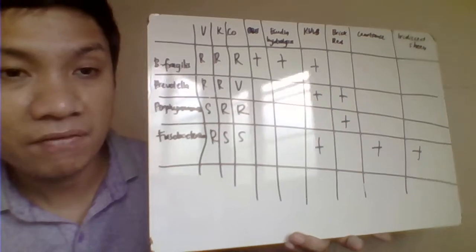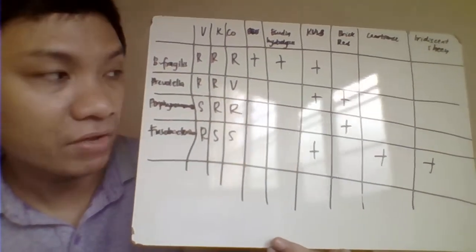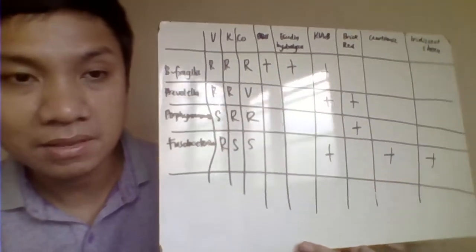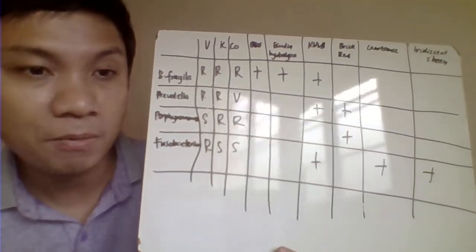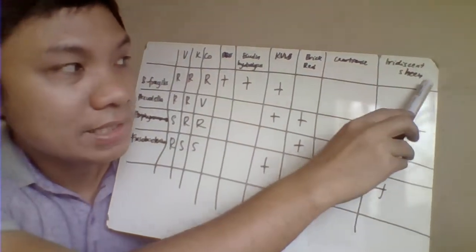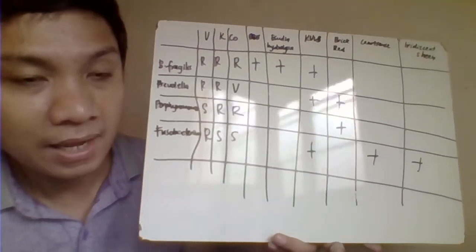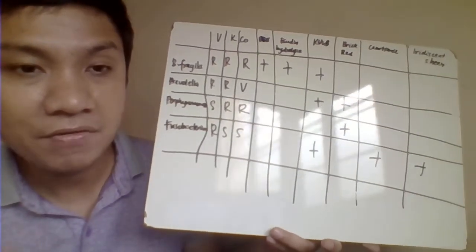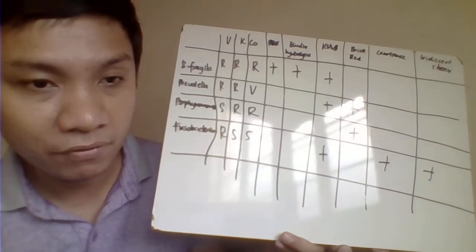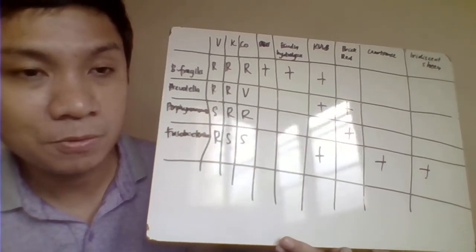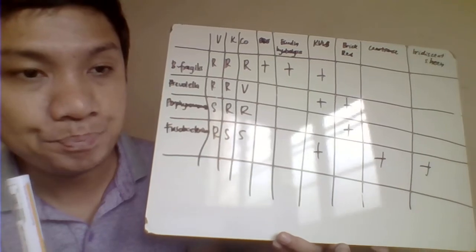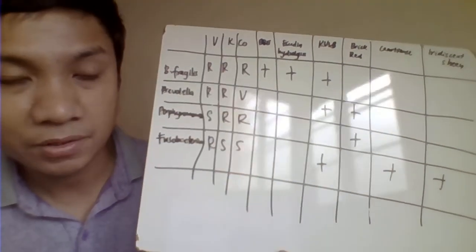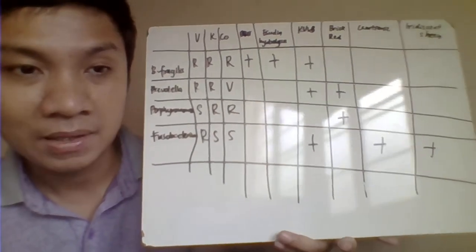Okay, the brick red na fluorescence would be present with your Prevotella and your Porphyromonas. Chartreuse fluorescence would be with the Fusobacterium except your Fusobacterium mortiferum. Your iridescent sheen is for the lipase. Again, that will give a positive result for the Fusobacterium, specifically Fusobacterium necrophorum lang. Ang ating nucleatum, ang ating mortiferum, will give a negative result with your lipase test. It will only give a positive result with your Fusobacterium necrophorum.